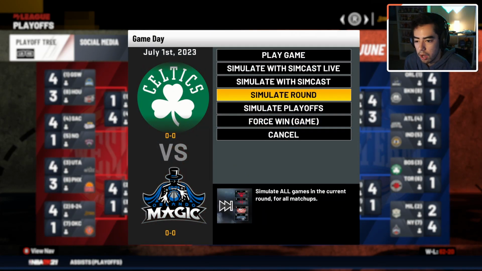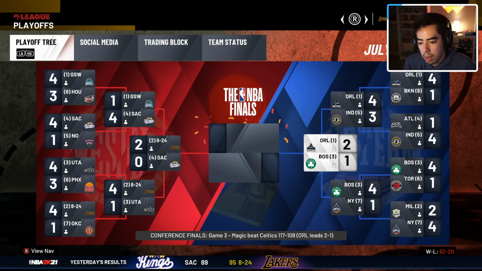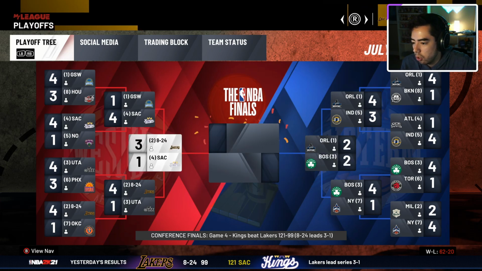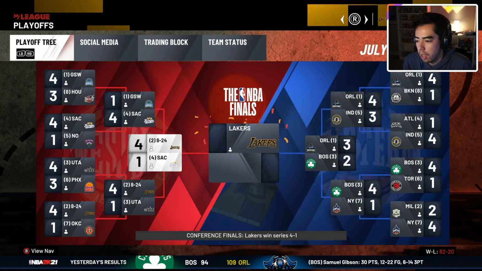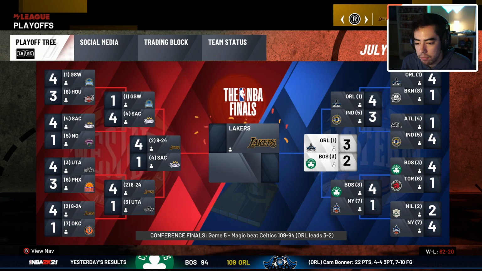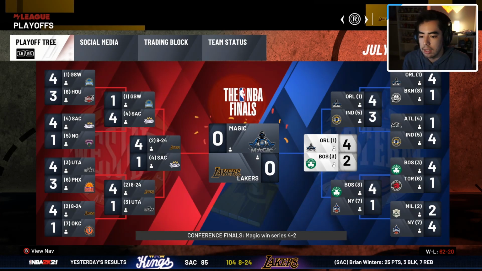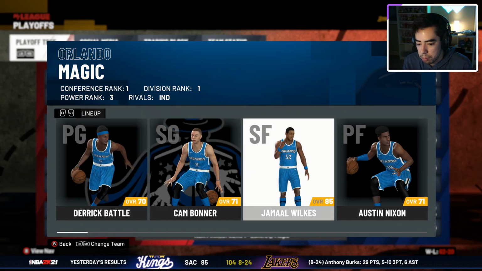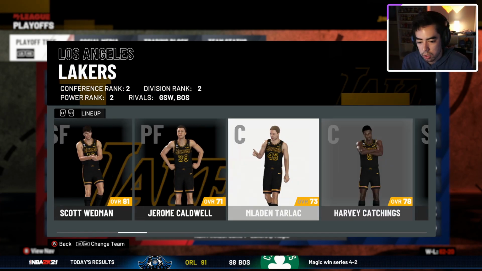So here we go. The conference finals, the Lakers take a 2-0 lead. The Orlando Magic have a 2-1 lead. And the Celtics tied up 2-2. Sacramento takes a game, but that's about it. And the Lakers get on to the NBA Finals for a second straight year to start off the NBA History Simulation. The Orlando Magic take a 3-2 lead, and that will do it. We got the Lakers versus the Magic. Jamal Wilkes versus Scott Wedman. And Harvey Catchings is on that team.